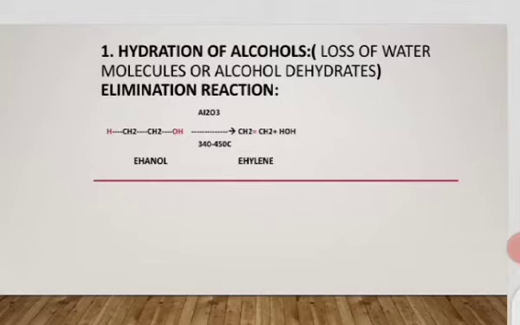In this reaction, hydrogen will remove from the first carbon atom and OH will remove from the adjacent carbon atom. In this way, it will form double bond and we will receive an alkene or ethylene. Water molecule will also produce.